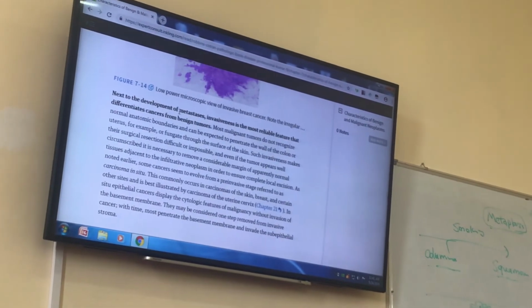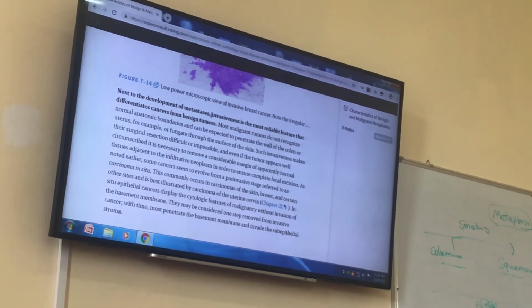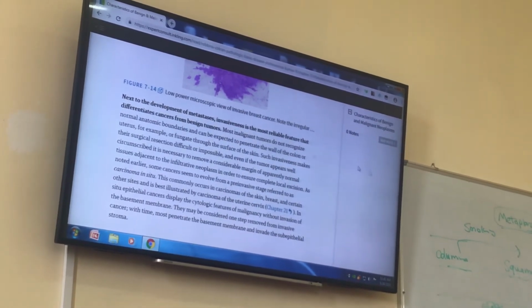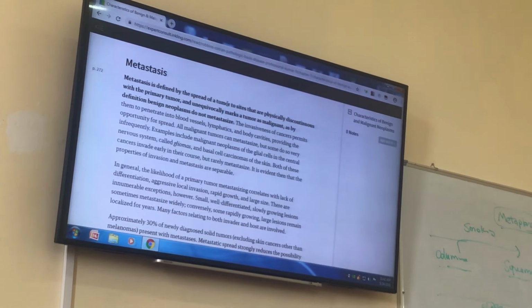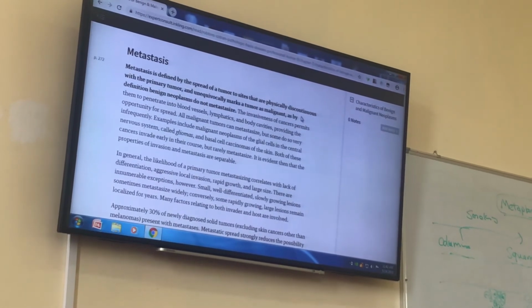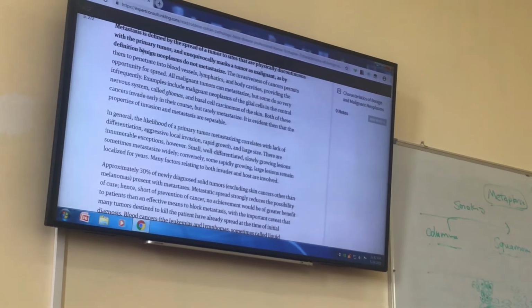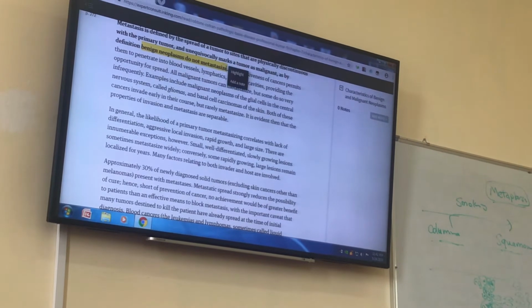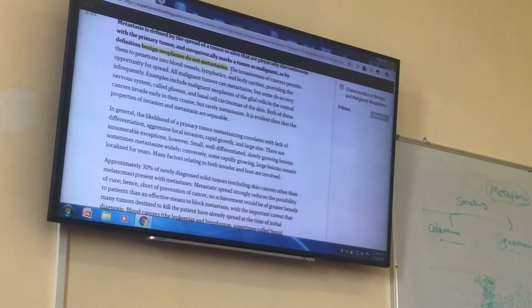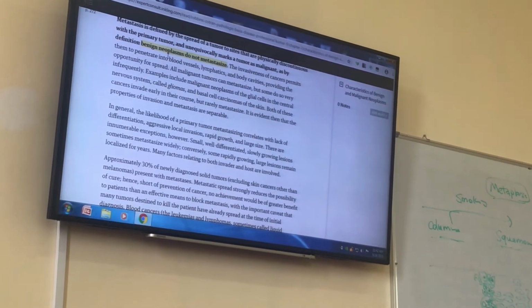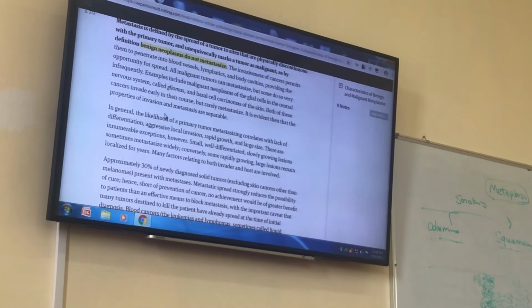So metastasis is the most important, and invasiveness after metastasis is also a reliable feature of malignancy. Metastasis is defined as a spread of a tumor to sites that are physically discontinuous with the primary tumor, and benign neoplasms do not metastasize. So, if you want to know the difference between benign and malignant tumor, this is the most important difference, that benign tumors do not metastasize to distant sites.